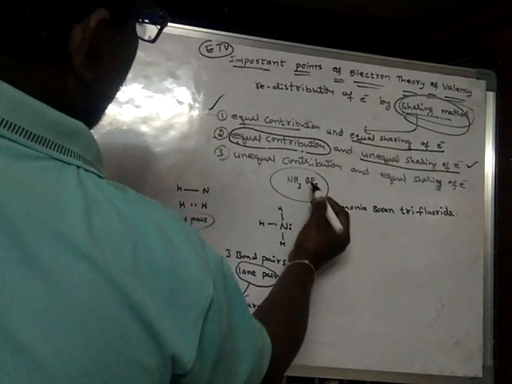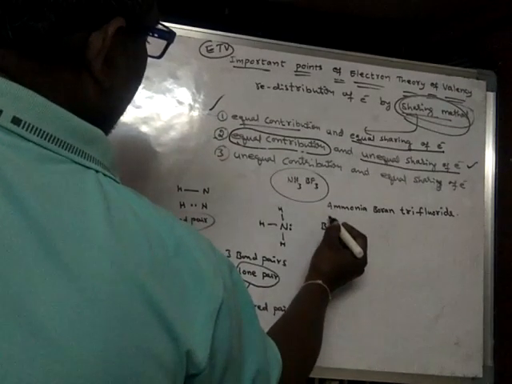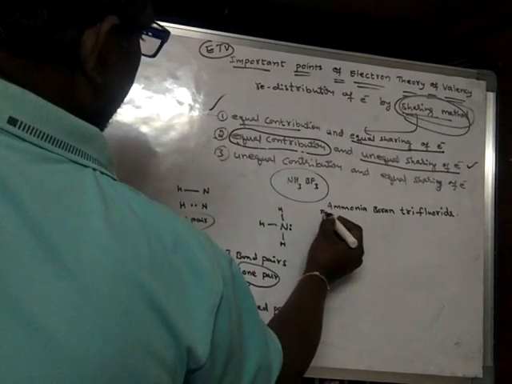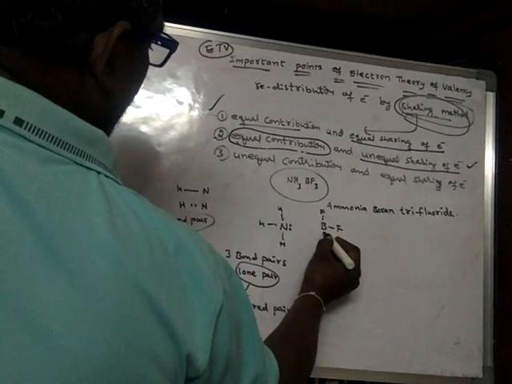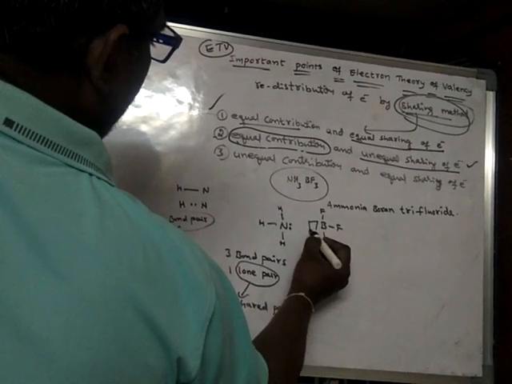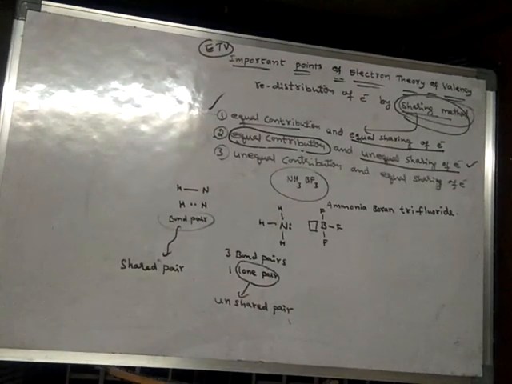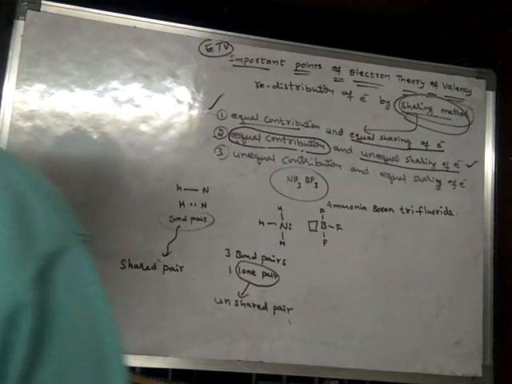Next, boron trifluoride. In the boron trifluoride molecule, boron will form 3 bonds with 3 fluorine atoms, and boron has one vacant orbital. So what happens?